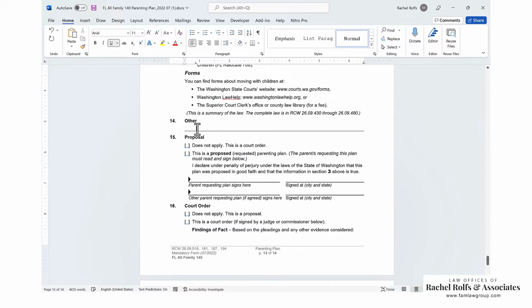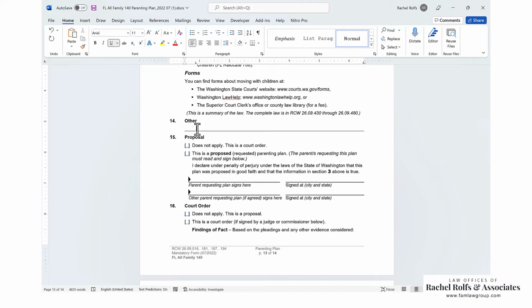Section 14 is for other. You had the limitations and restrictions sections up at the top where you can talk about evaluations and treatments and things like that. Those are for the big, scary things. This is other things. This can be the children shall be permitted to contact the other parent at any time. You could put in the parent that doesn't have time with the children shall have telephone contact with them at least every 2 days. You can put in neither parent to drink alcohol in the presence of the children.